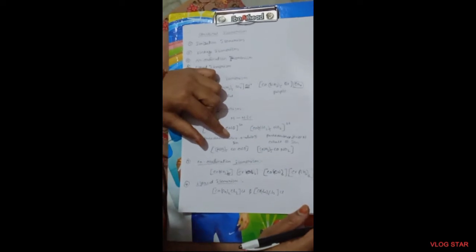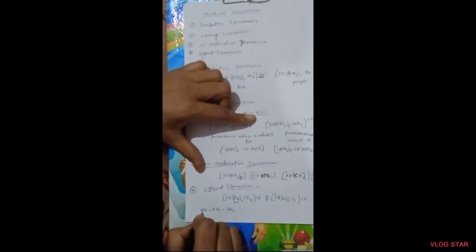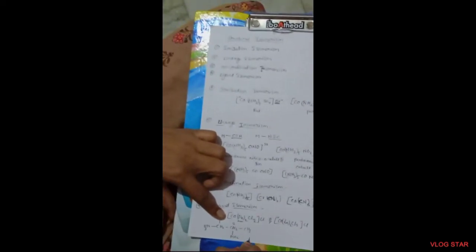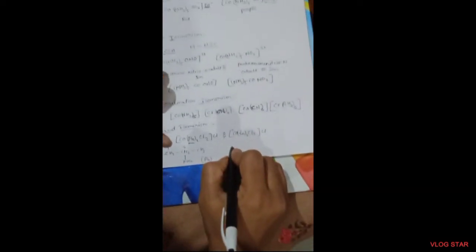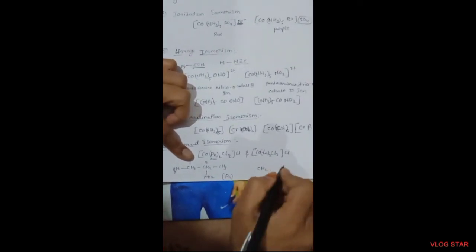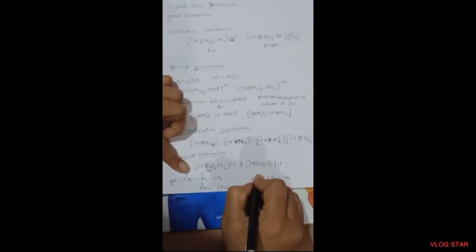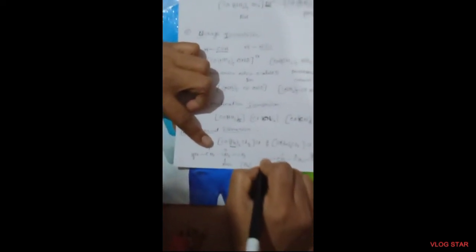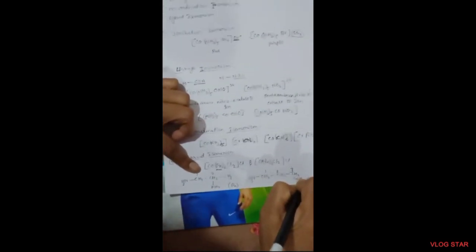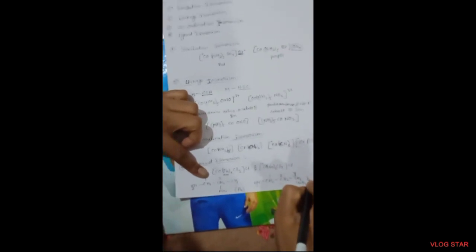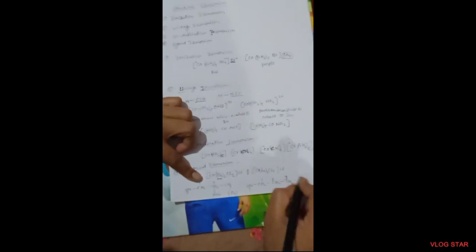See here in this ligand, pn means 1,2-diaminopropane, with NH2 groups at positions 1 and 2. Here tn means 1,3-diaminopropane, with NH2 groups at positions 1 and 3.